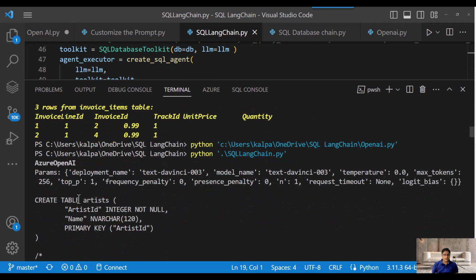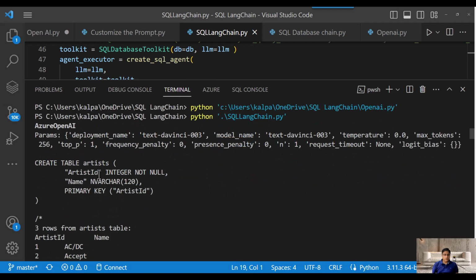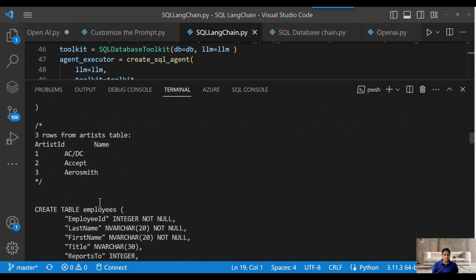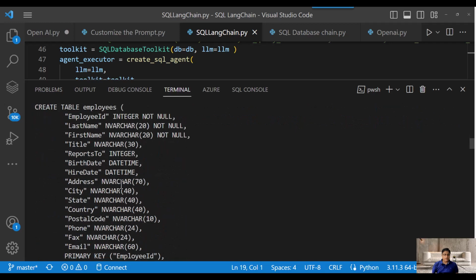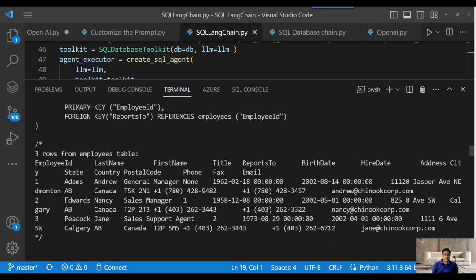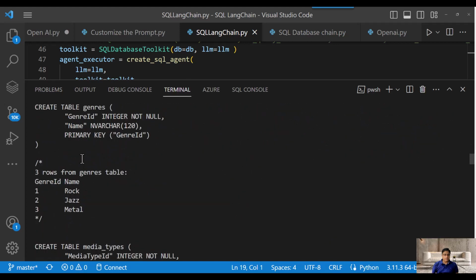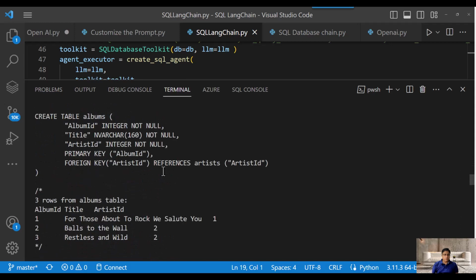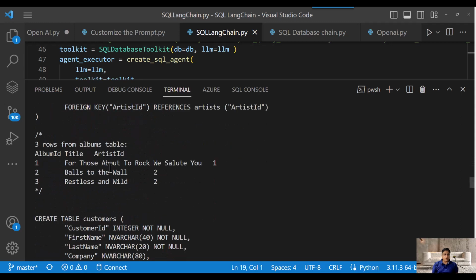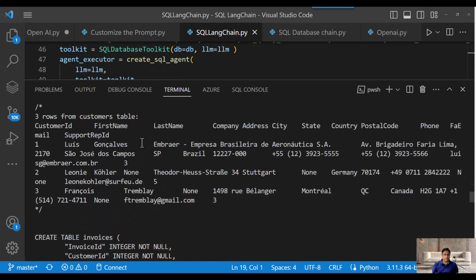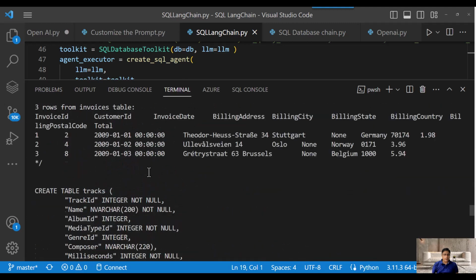It called Azure OpenAI, and then here it's going through all the table definitions, one by one. The employee table definition is this, and then other table definitions also, genre and all the others. Why is it using it? Because it trains the model, right? The model understands how it is going to use this information.